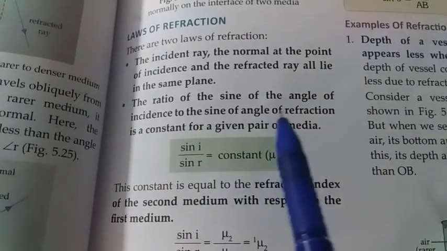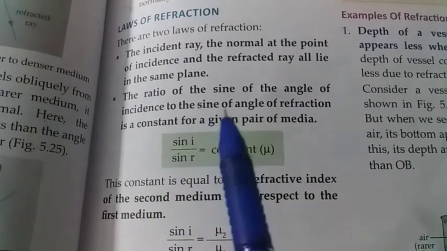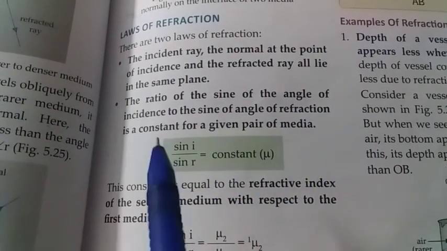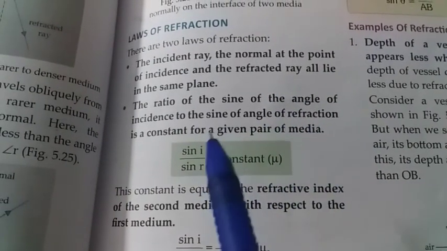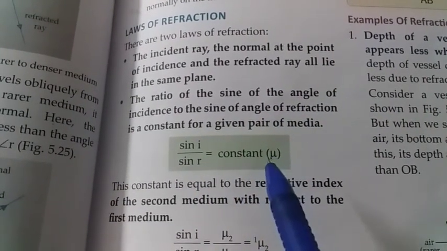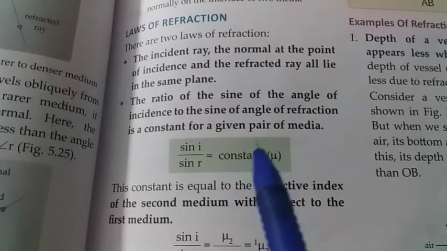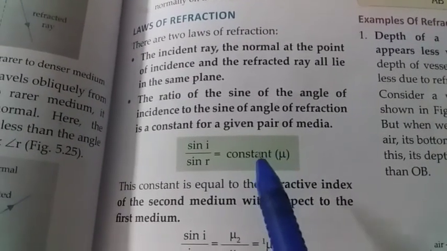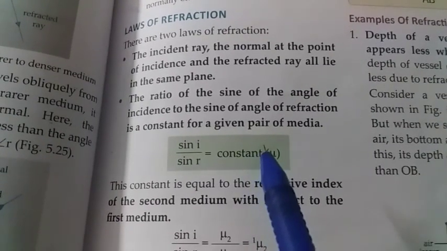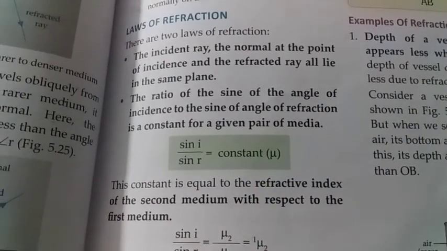Now the ratio of the sine of the angle of incidence to the sine of angle of refraction is a constant for a given pair of media. This is the second law of refraction. Sin i upon sin r equals constant, and this constant is equal to the refractive index of the second medium with respect to the first medium. And this is called Snell's law.